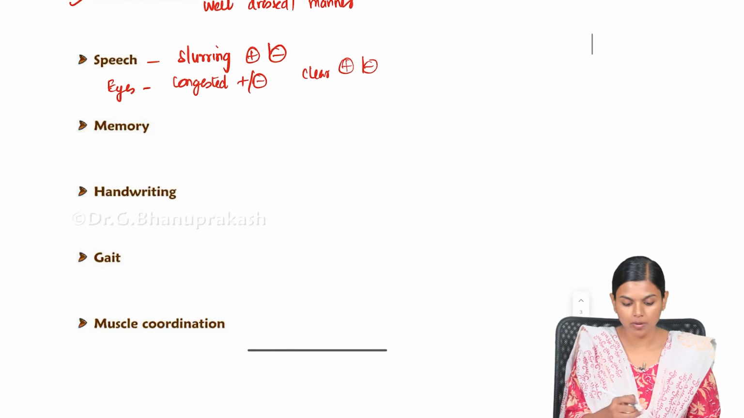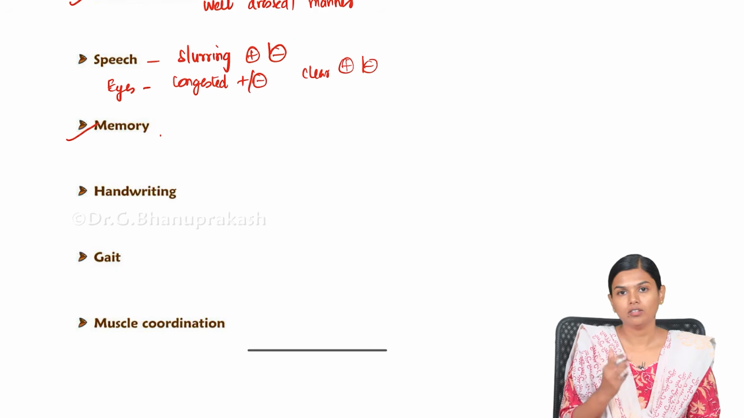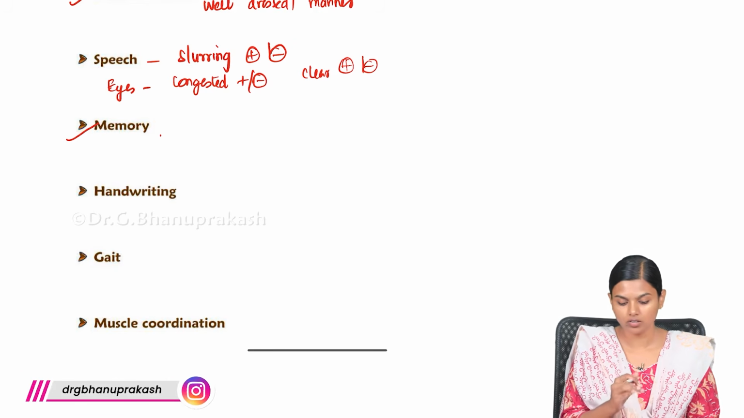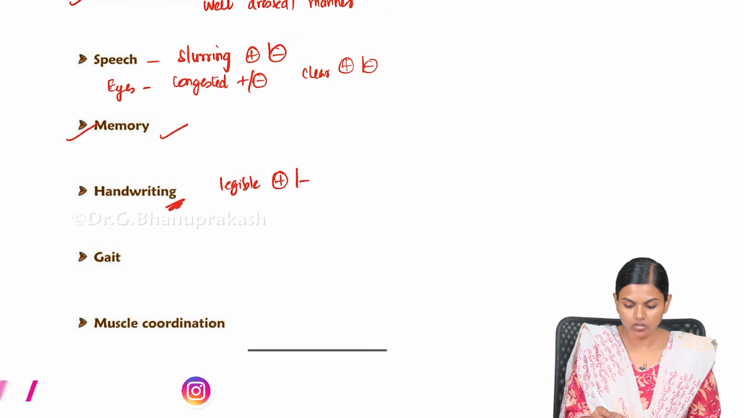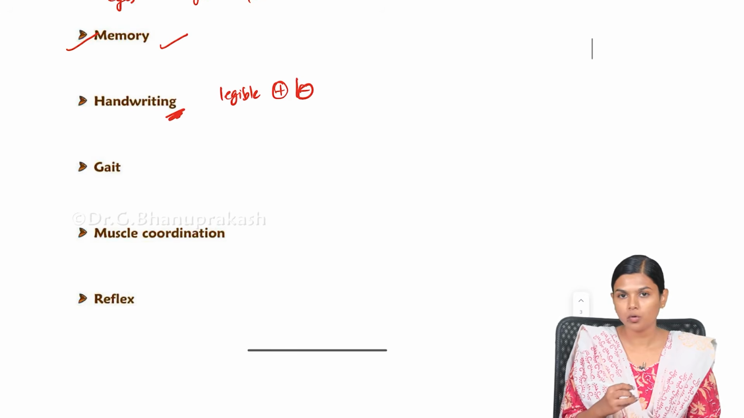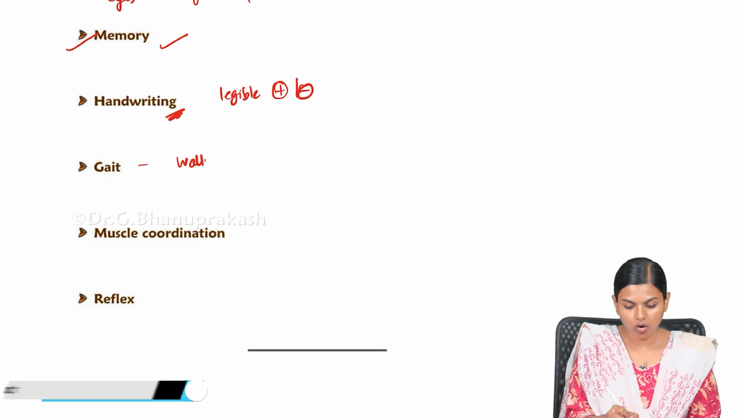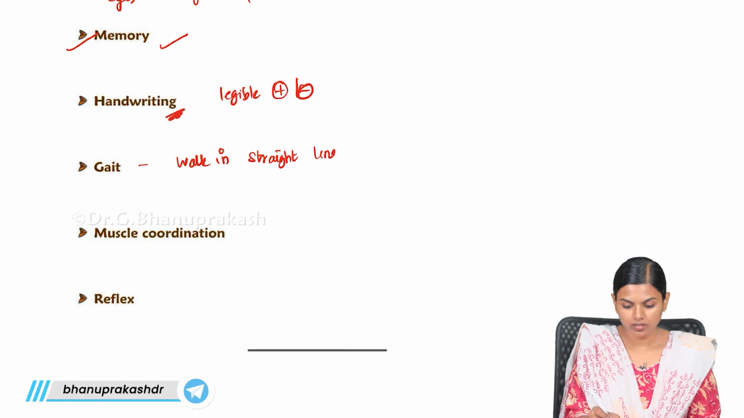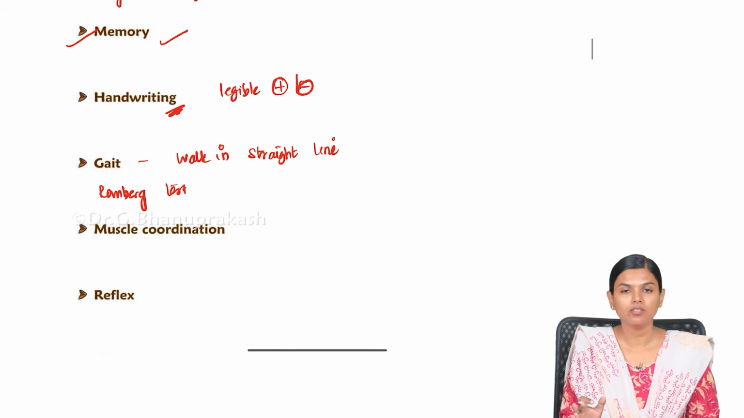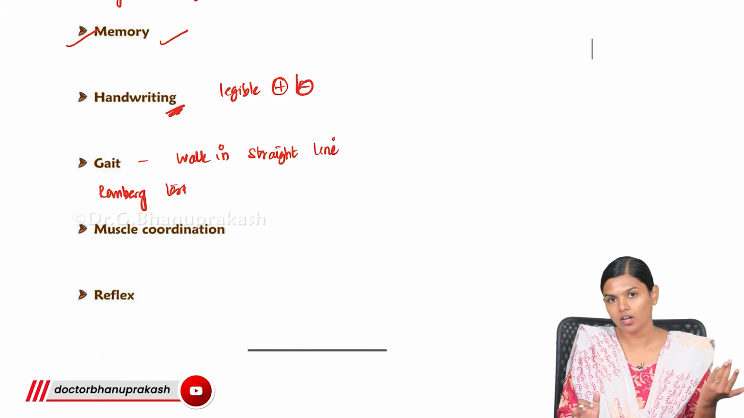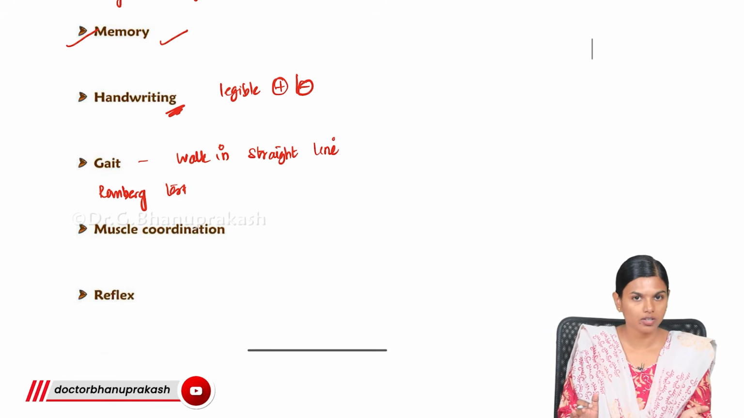We can check memory, whether they are fully oriented to the place or not. Then we can ask them to write something, whether the writing is legible or not. We can ask about the gait, asking them to walk in a straight line. Then we can do the Romberg test. We ask them to close their eyes and stand with feet apart, and see if they are swaying or not. If they are swaying, then they may be under the influence of alcohol.